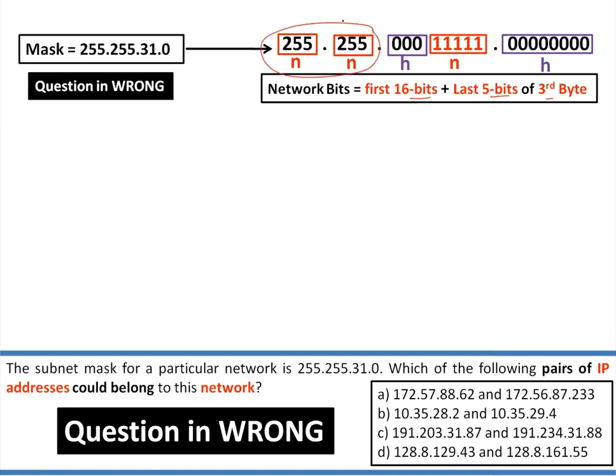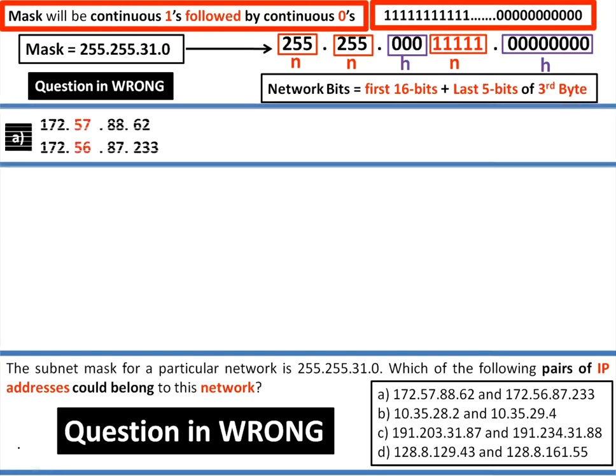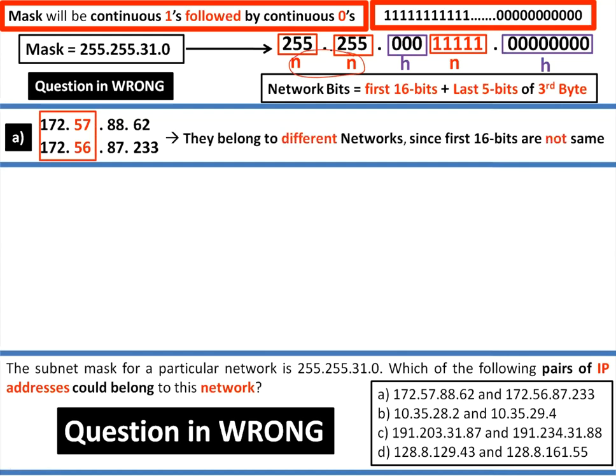Whichever of these bits are the same, they'll communicate theoretically, because ultimately the system will Boolean AND to perform the network ID. So theoretically I'm answering, guys, but the question is wrong. A mask will never be like that. A mask is continuous ones followed by continuous zeros. Anyhow, both are network bytes only. The first option is definitely wrong. They belong to different networks because the first 16 bits are not the same.